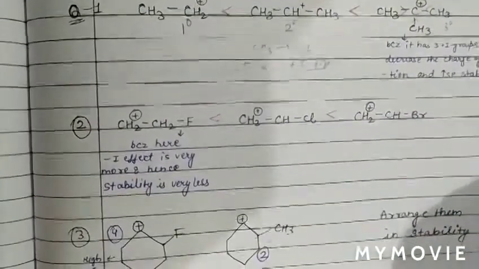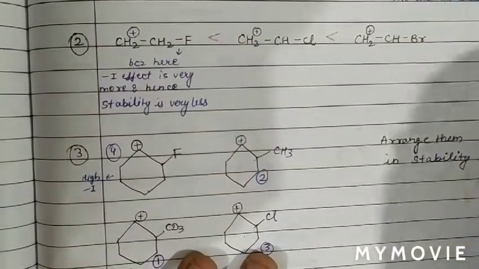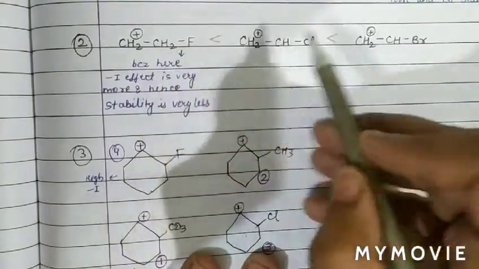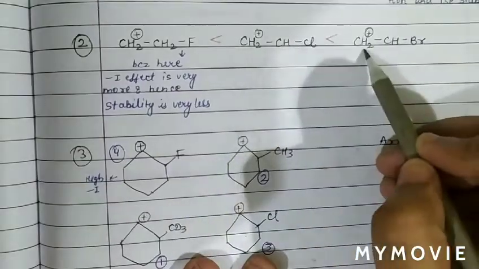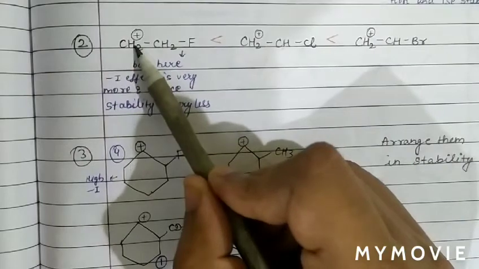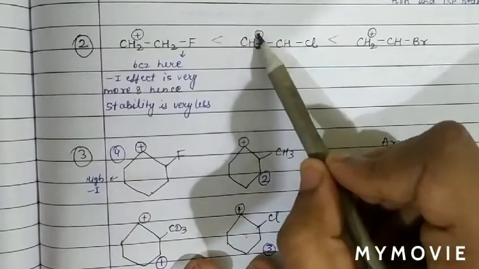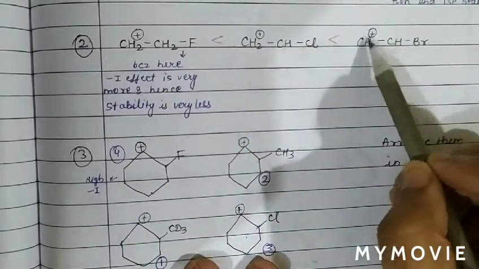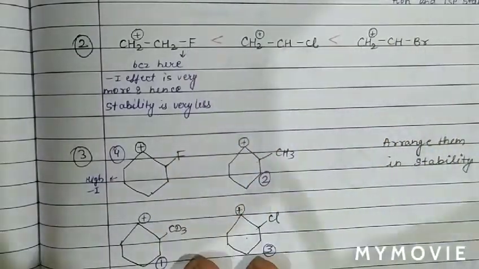The next question is, again, we have to compare the stability of carbocations. The carbocations given here are CH2+CH2F, next CH2+CHCl, and CH2+CHBr. We can see the positively charged carbon is attached to only one carbon, therefore 1 degree. Again attached to only one carbon, and again only one carbon, therefore 1 degree. So basically all 3 are 1 degree carbocations.